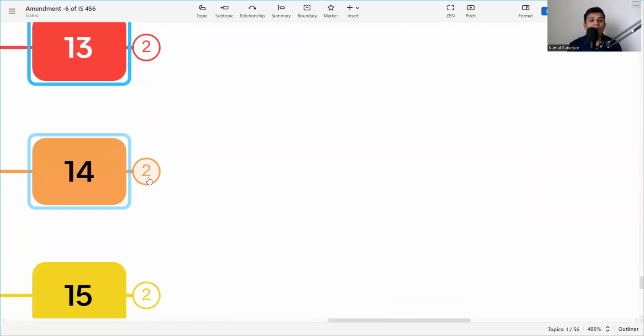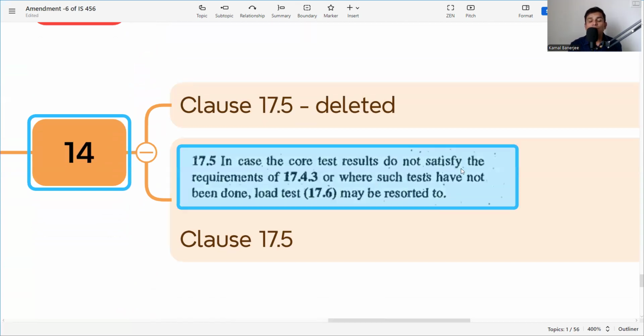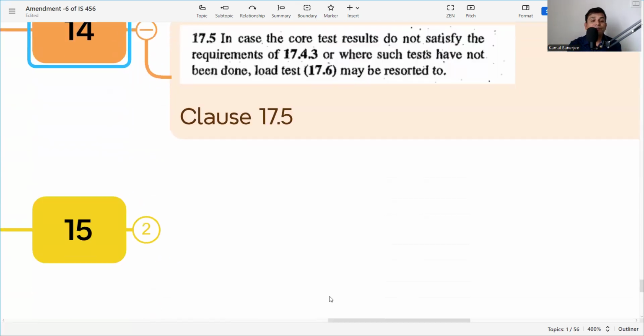Next is clause 17.5, which they have deleted. What is clause 17.5? In case the core test results do not satisfy the requirement of 17.4, where such tests have not been done, load test may be resorted to. So they have deleted that. That means load test is not required, but the rebound hammer test is there.